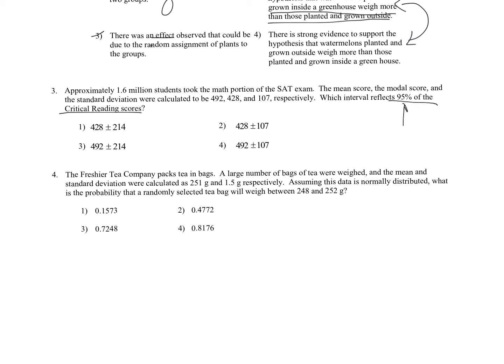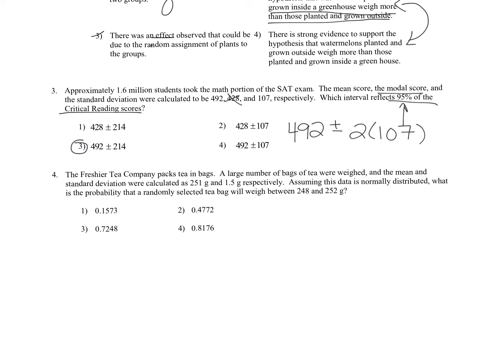So this is saying, without saying it, a confidence interval. I don't need the mode, but I do need the mean plus or minus 2 standard deviations. So that's the mean plus or minus 2 times 107, which is the mean plus or minus 214. So that's choice 3.